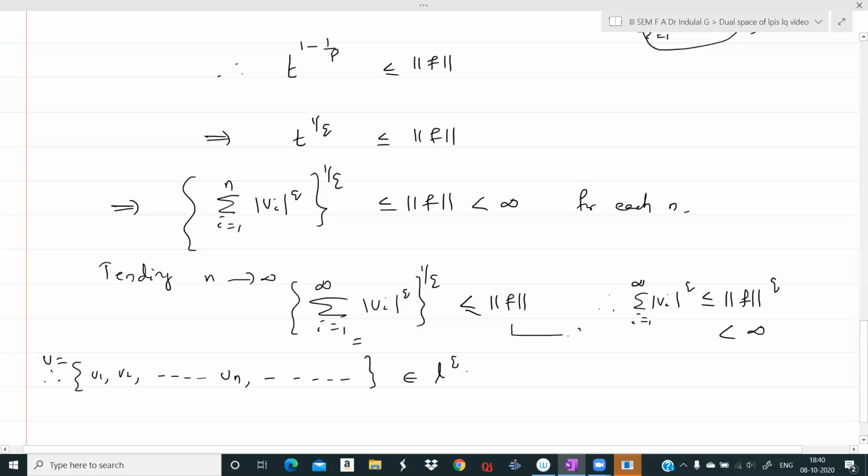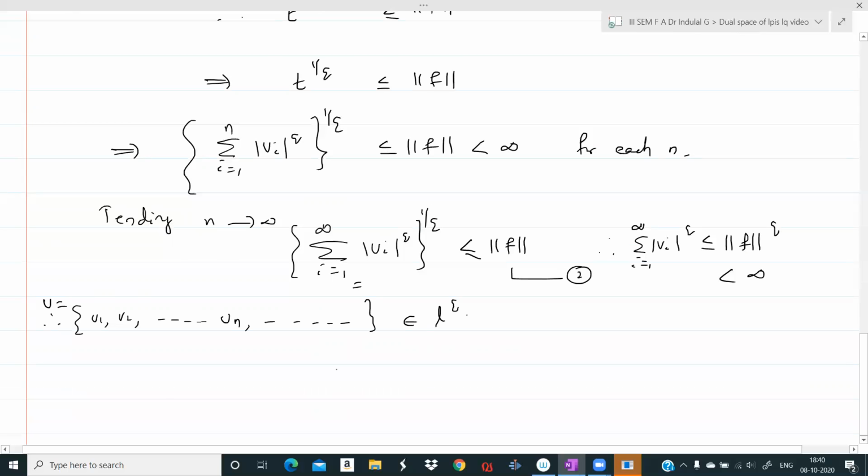Call this as 2. We have proved that this sequence is in LQ. As an additional bonus, from 2 we get norm of v less than or equal to norm of F. Call it as 3.